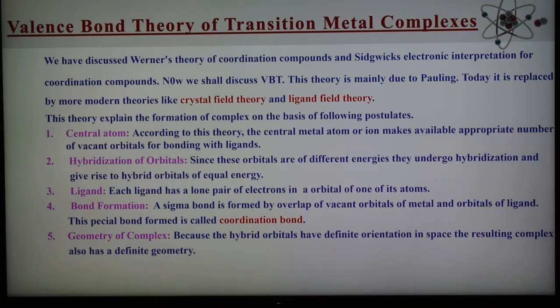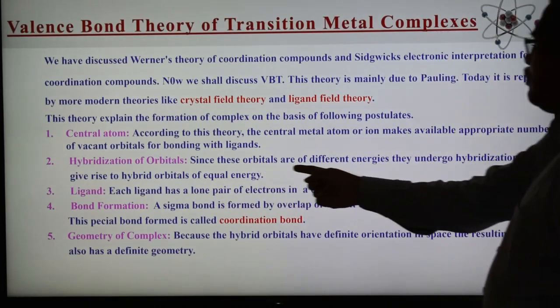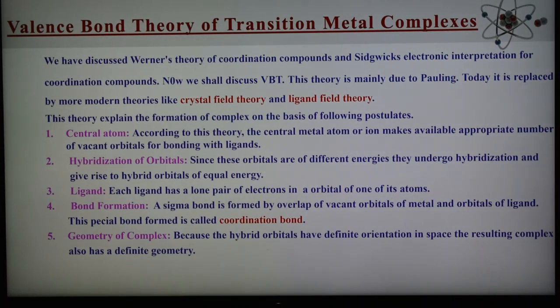The second point is hybridization of orbitals. As we know, there are different types of orbitals: s orbital, p orbital, d orbital, and they have different energies. Since the orbitals are of different energy, they undergo hybridization and give a new set of orbitals of equivalent energy, and these new orbitals are known as hybrid orbitals.